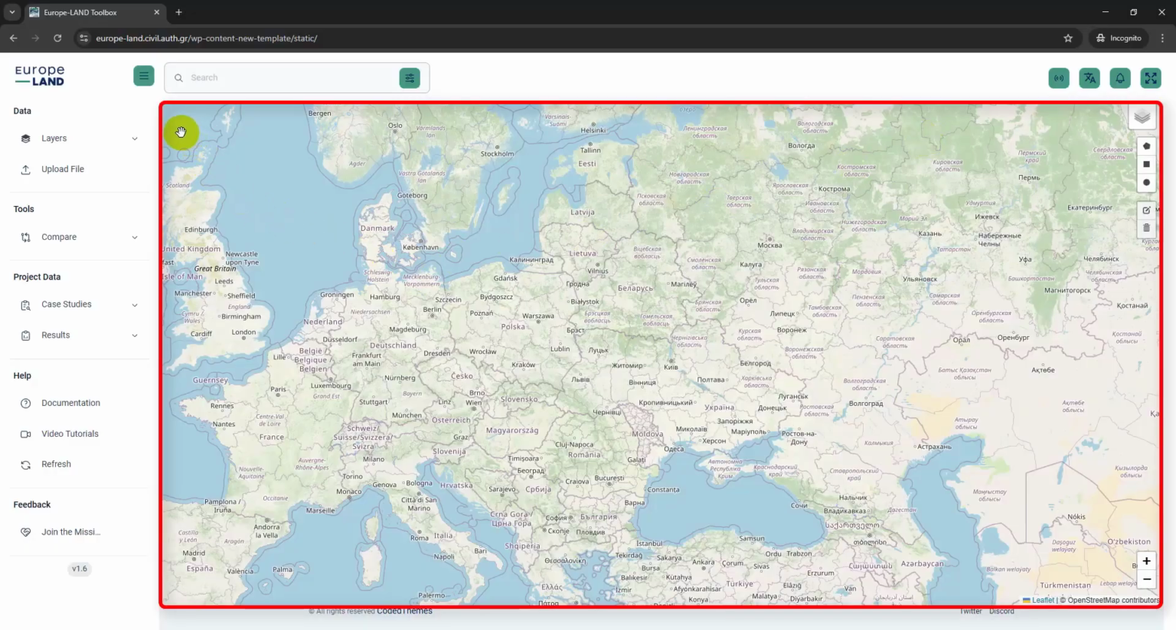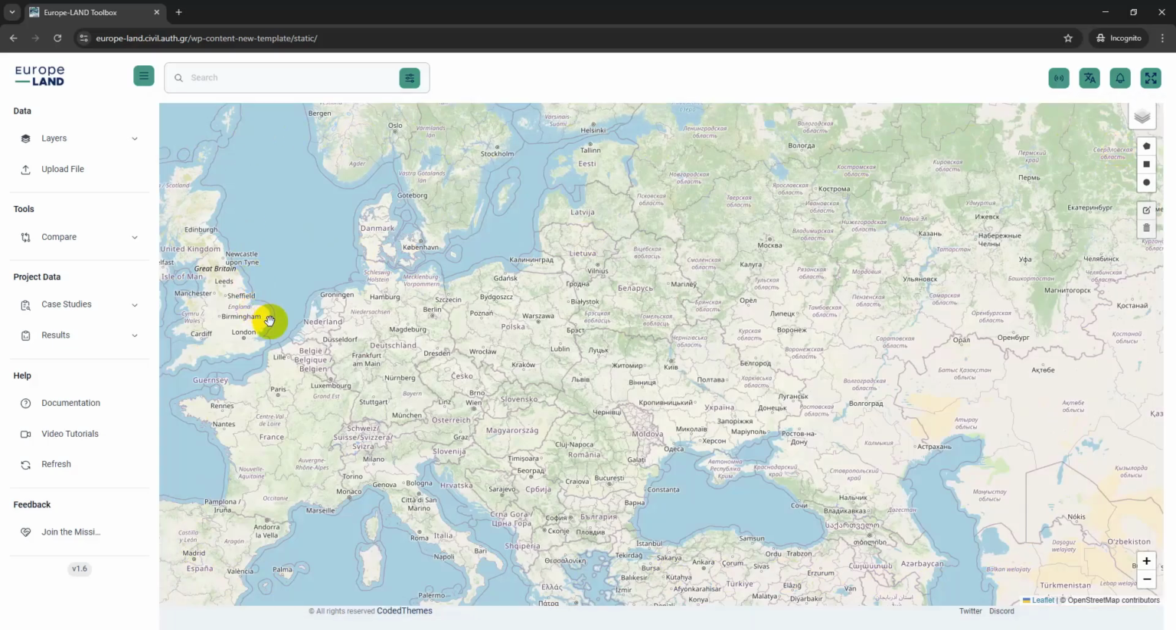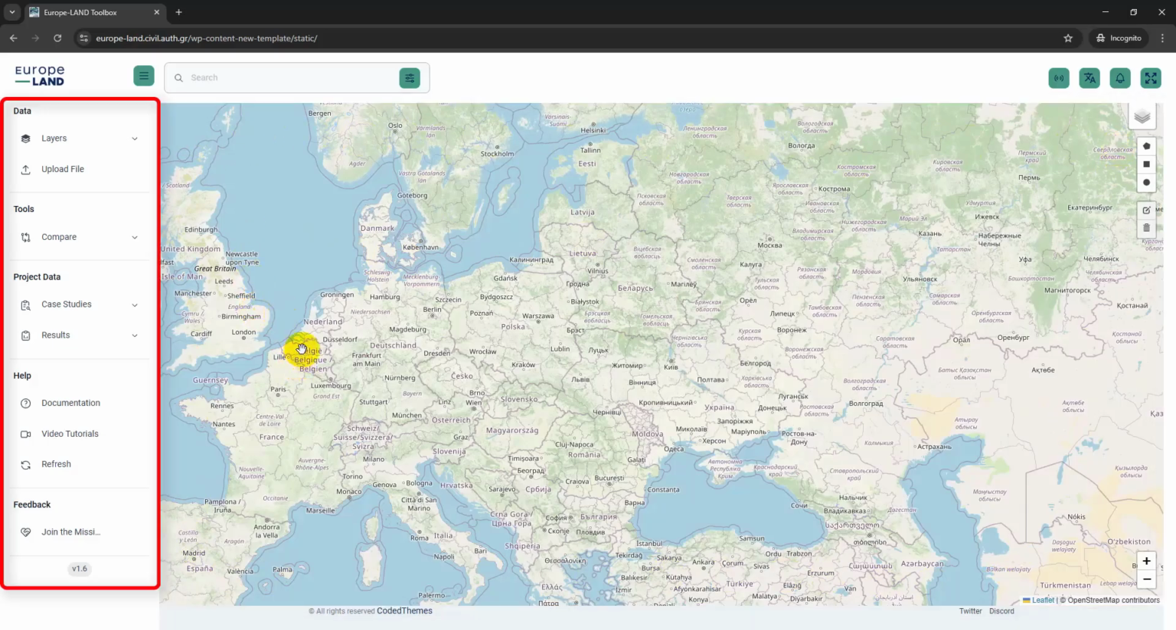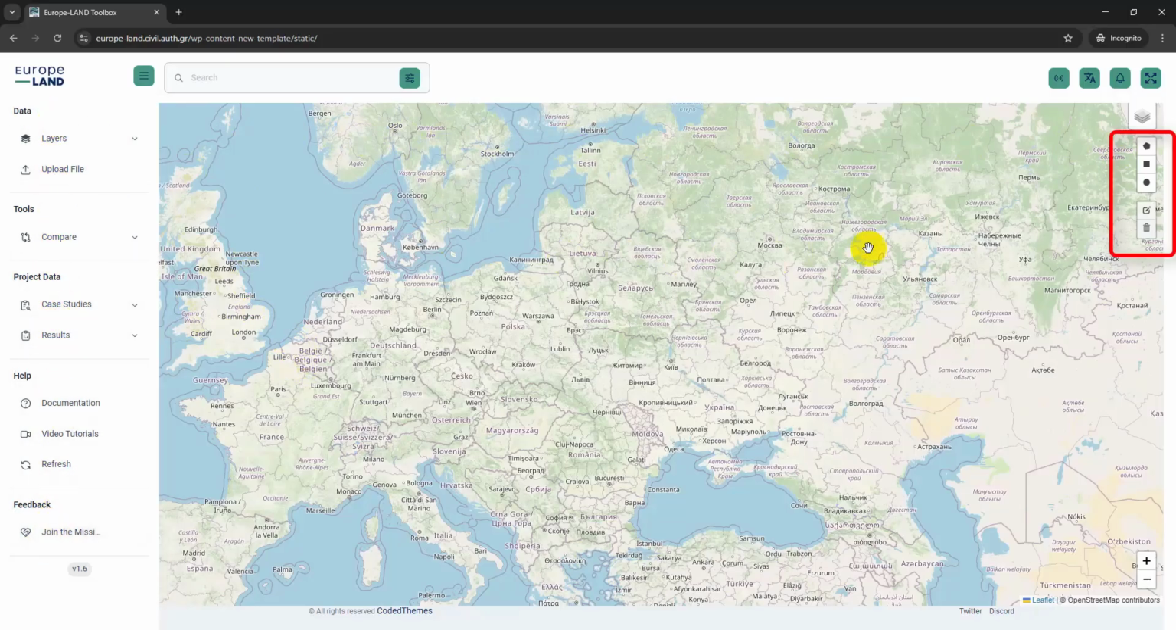In the center, you'll see the map area based on OpenStreetMap. On the left is the main toolbox menu. On the right, you'll find the drawing tools. Any feature or dataset you activate will appear directly on this map. Let's begin with the main features.